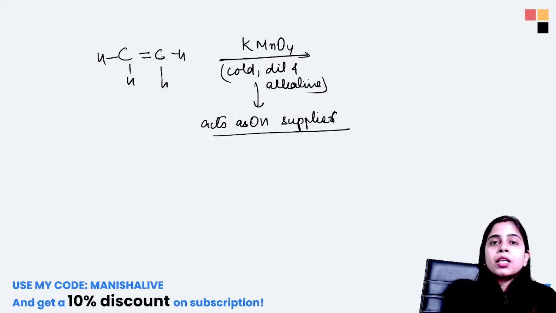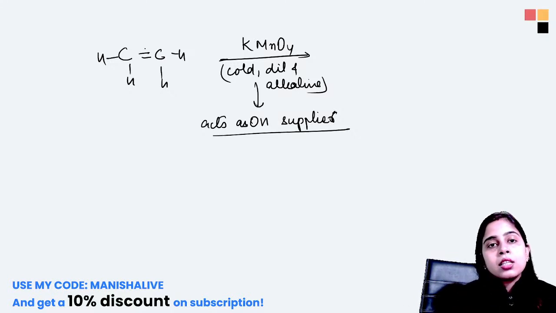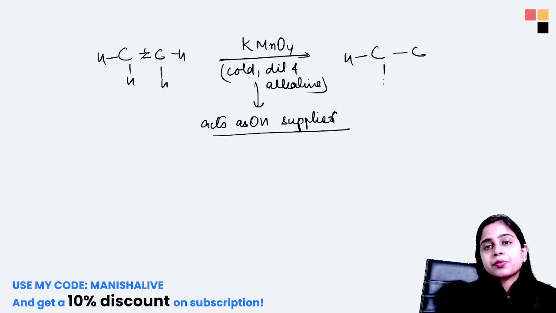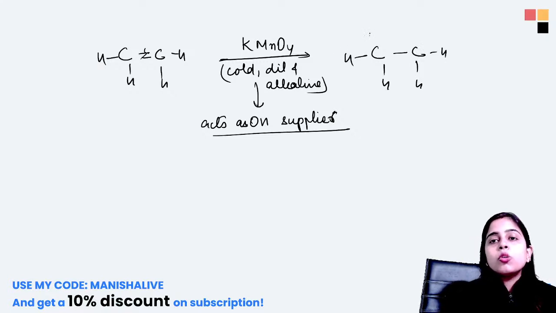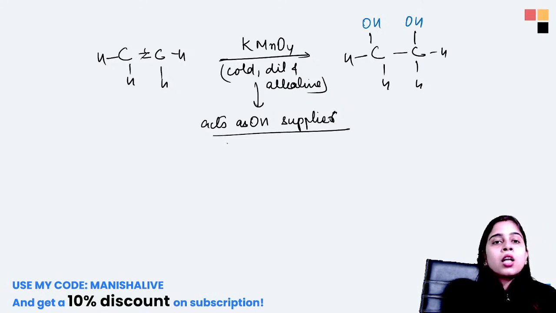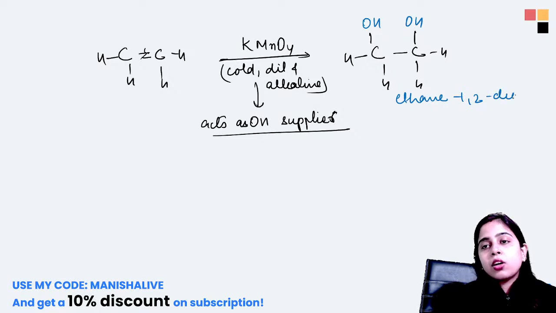So it will supply two OH groups which will come, and this bond will again get broken. So two bonds, one on each carbon, will be left free, which will be acquired by these OH groups. Now again the alkene is converted to an alkane, and the name of this compound in IUPAC will be ethane 1,2 diol.